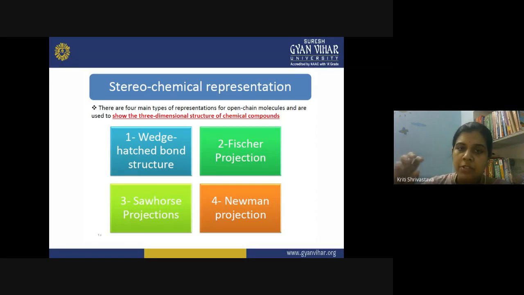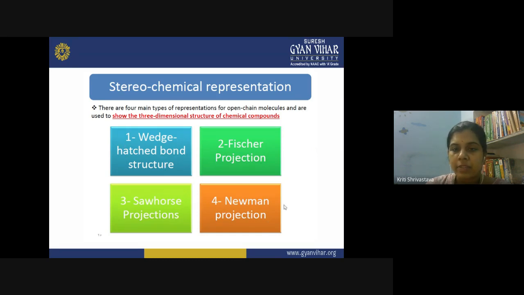So we have some stereochemical representations for that. These are stereochemical representations. They help us to draw the three-dimensional structure of a molecule on plain paper. We have four different types of such representations, and they depend on what we want to reflect in the molecule, what three-dimensional structure we are going to show in the chemical compound. So we can have a wedge hashed bond structure, we can have Fischer projection, then Sawhorse projection, and finally the Newman projection. So these four methods are available with us.